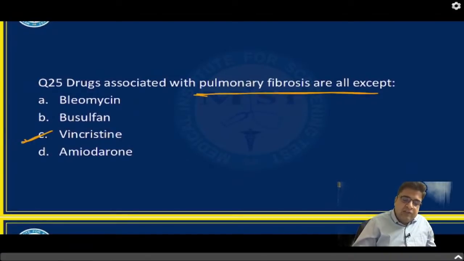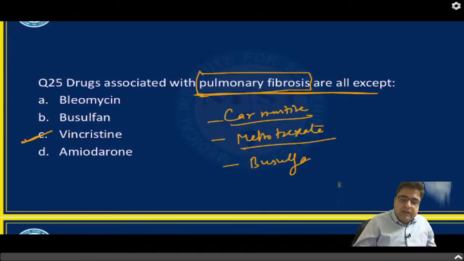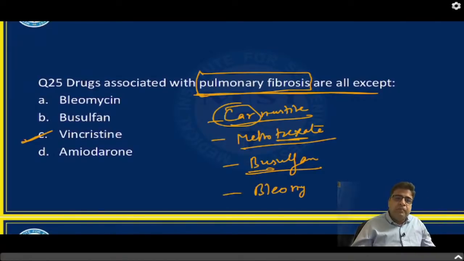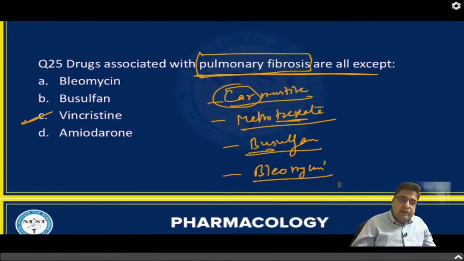So we discussed during our lecture the medicines which can cause pulmonary fibrosis. If you remember, carmustine. The mnemonic is like car, truck. In truck, please remember methotrexate. Next is bus, busulfan. So this is car, this is truck, this is bus, and all these vehicles will blow the horn. We call it bleomycin. And amiodarone, an antiarrhythmic drug, will also cause pulmonary fibrosis.